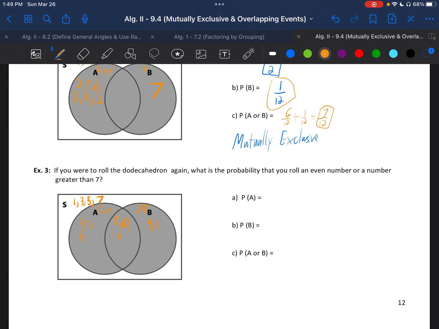So the probability of event A happening, the probability of getting an even, is all of these. So you have to look at the whole big circle. So you have 6 out of 12, which is 1/2.